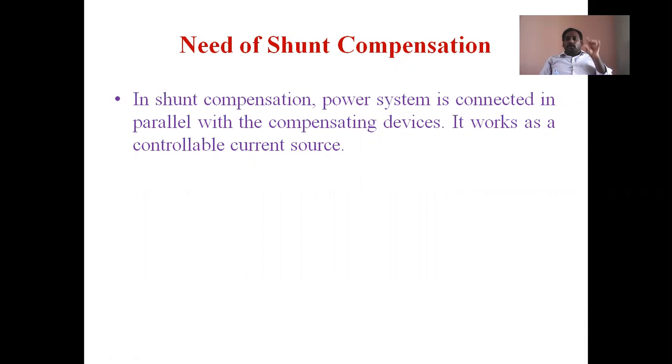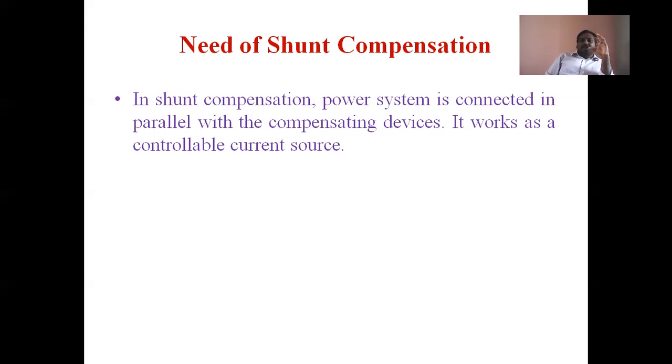Compensating device means, when a problem is there in the system, when compensation is there, that problem can be nullified because of compensation. For compensation, the definition is there. Compensation means the process of maintaining the reactive power of the transmission line in a prescribed manner. That is the meaning of compensation.